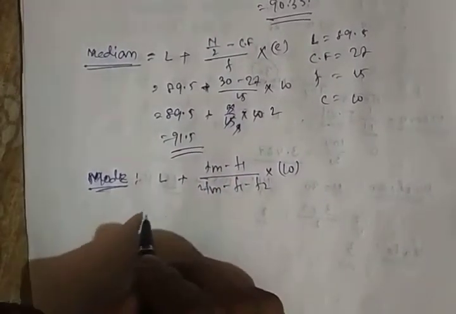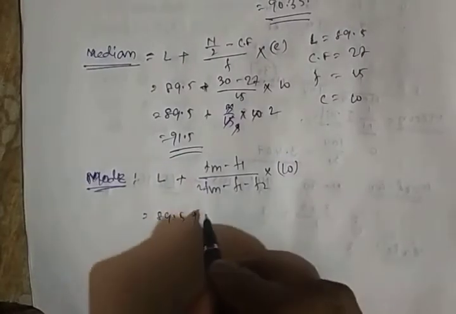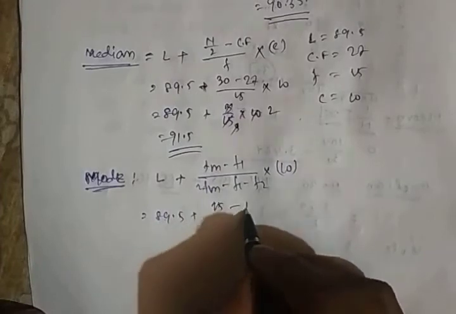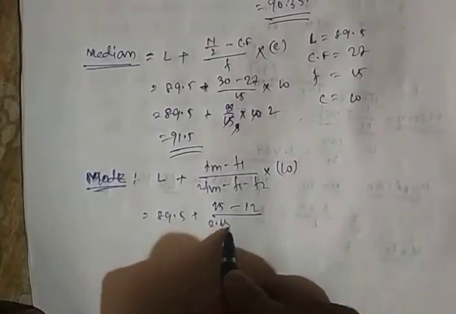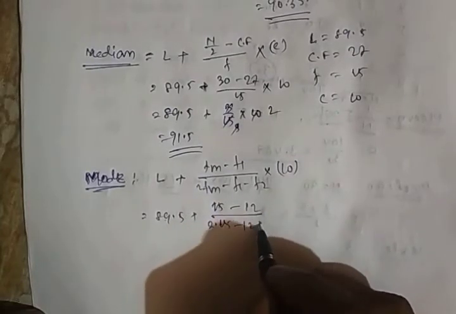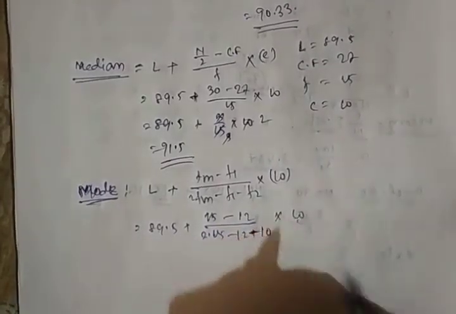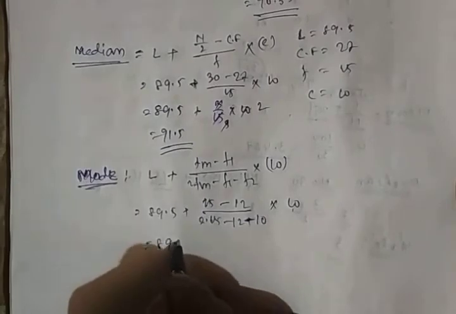So L is 89.5, Fm is 15 minus F1 which is 12, divided by 2 into 15 minus F1 which is 12 and F2 which is 10, into 10.